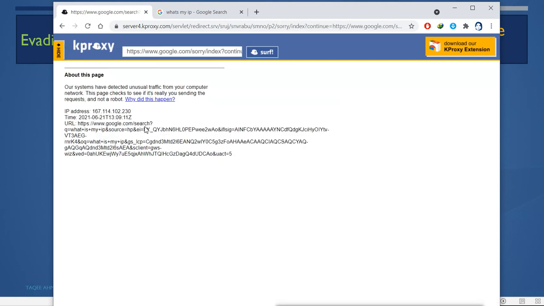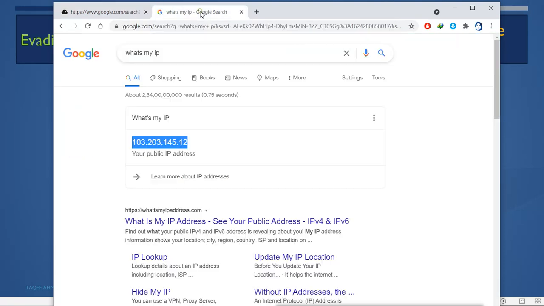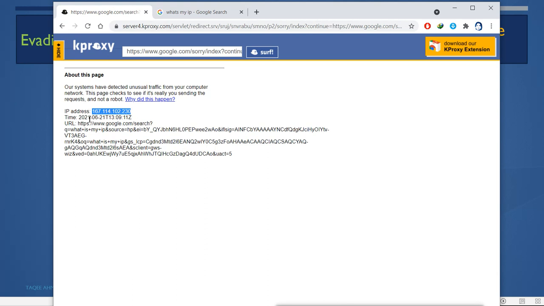What is it saying? Our systems have detected unusual traffic from your computer. Okay, it is detecting some kind of unusual traffic, but it is showing an IP address here, and that is not my IP address. So actually it is anonymizing my IP, and it is detecting something else. This is not my actual IP.